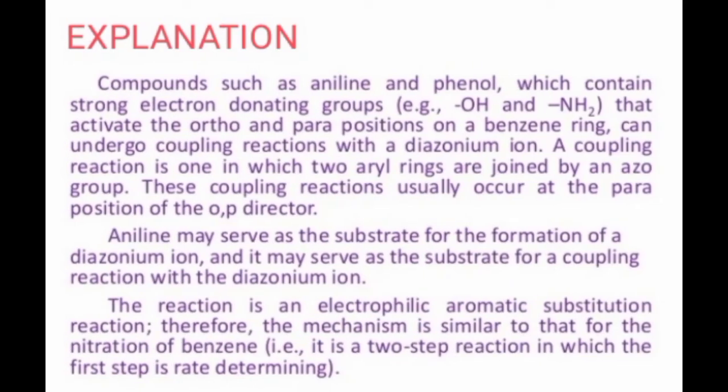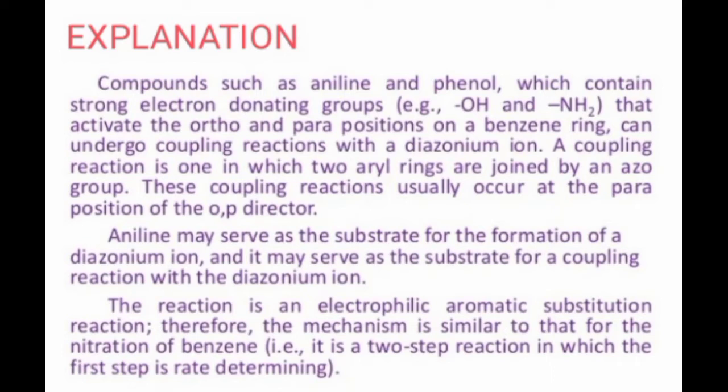In this reaction, compounds like aniline and phenol, which contain strong electron donating groups like OH, NH2. Instead of NH2, we can also see NR2, where the value of R may be H or CH3.